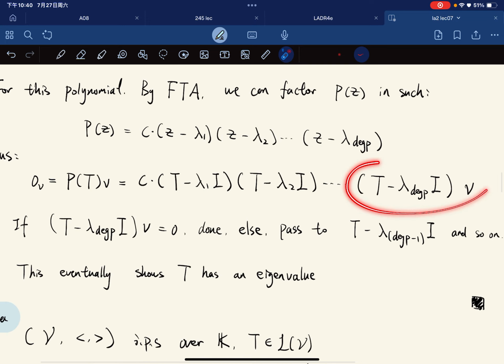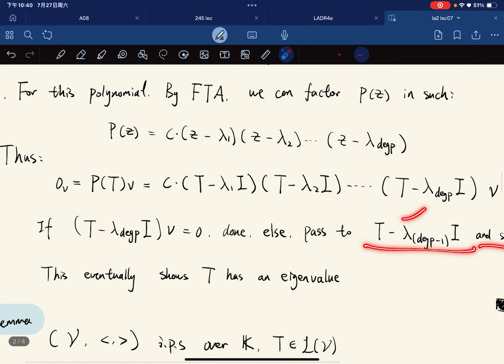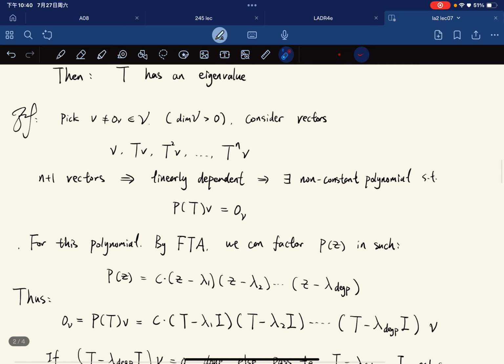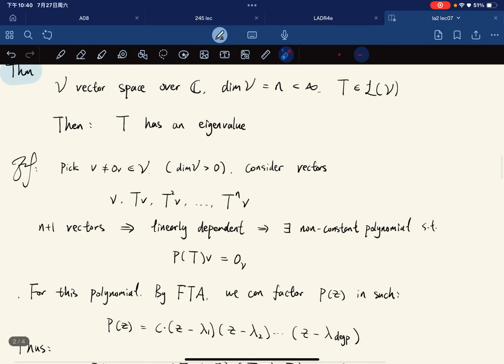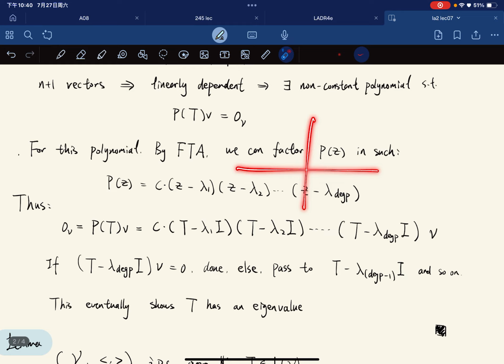Now, if this thing goes to 0, then we're done, right? Otherwise, we pass it to this, and so on. But ultimately, at some point, we show that T has an eigenvalue. So this is the fundamental theorem of algebra applied to our case: any operator over C has an eigenvalue. And we don't have this over the real field, because a real polynomial does not necessarily have a root.